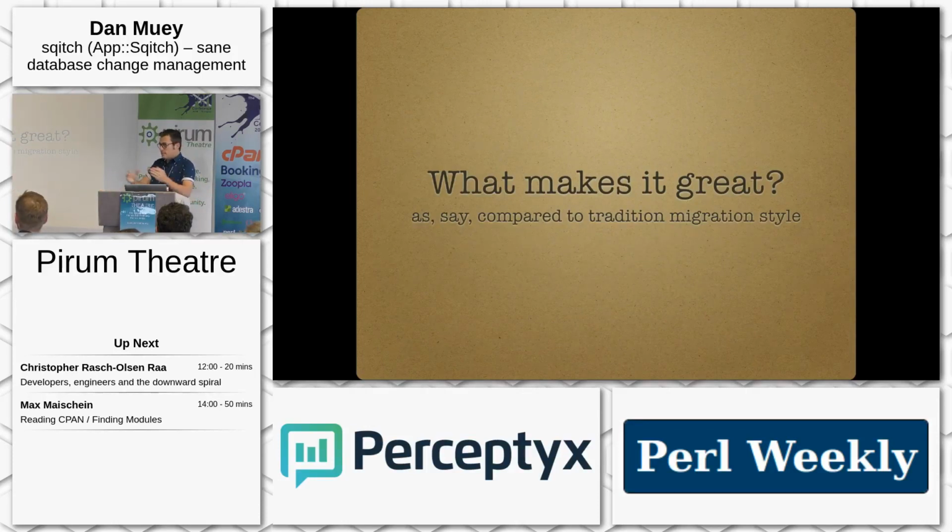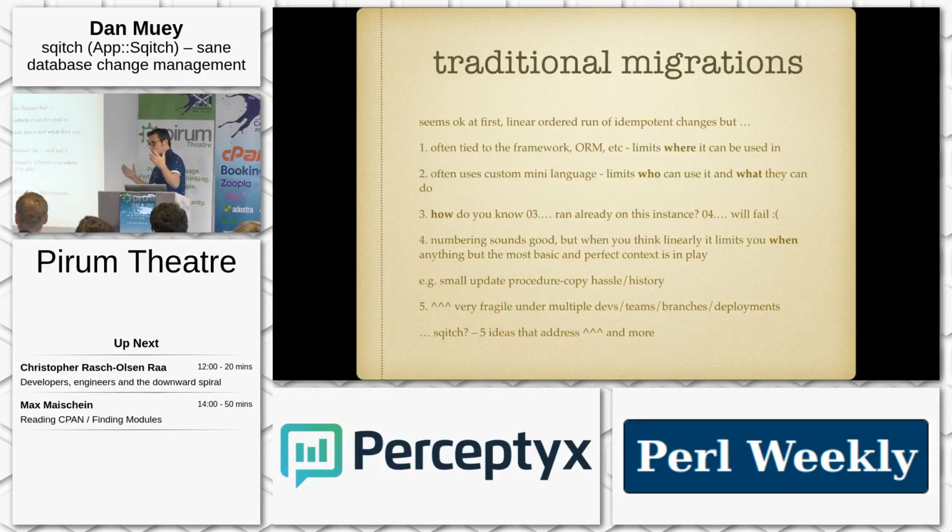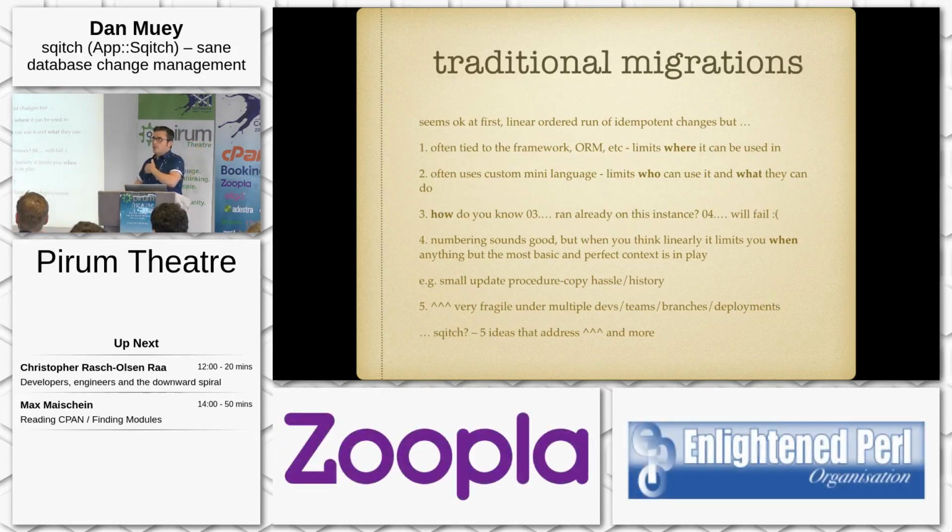So to see what I mean by Sane or why it's so great, first we have to look at the traditional migration style, which is you have a list of scripts that are numbered, 01, 02, they're idempotent, so you can just go in and run them all in order and everything's ready to go, right? It sounds pretty good at first, but as time goes on, you find out that you've kind of locked yourself into a corner because you've tied it to your application.